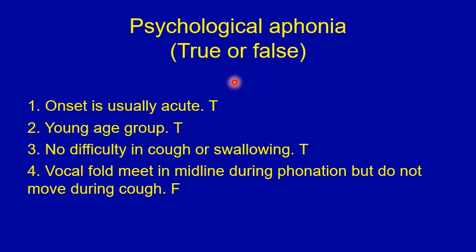In psychological aphonia, the onset is usually acute. This is true. The young age group, that's also true. There's no difficulty in cough or swallowing. This is true. The vocal folds should be actually mobile and have no difficulty in coughing and no difficulty in swallowing. So that is true.